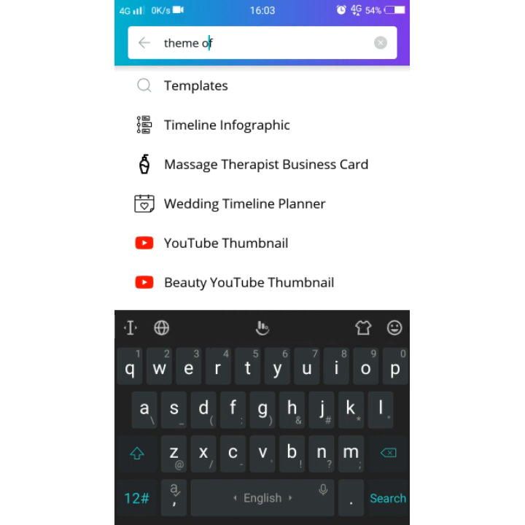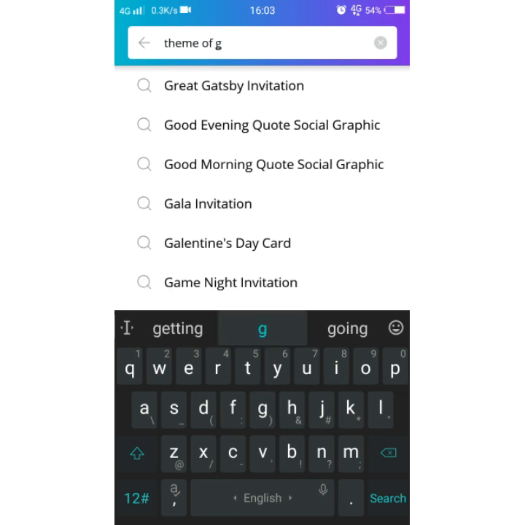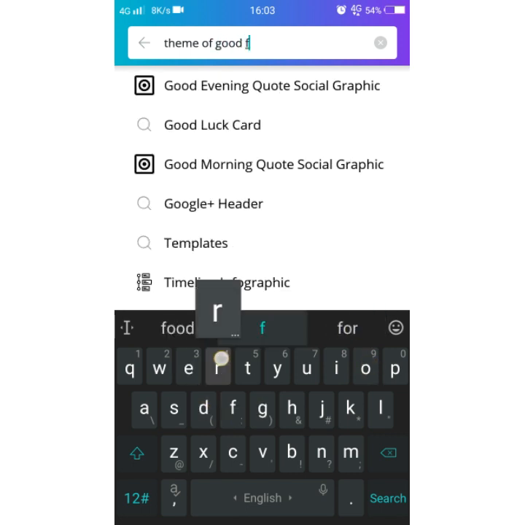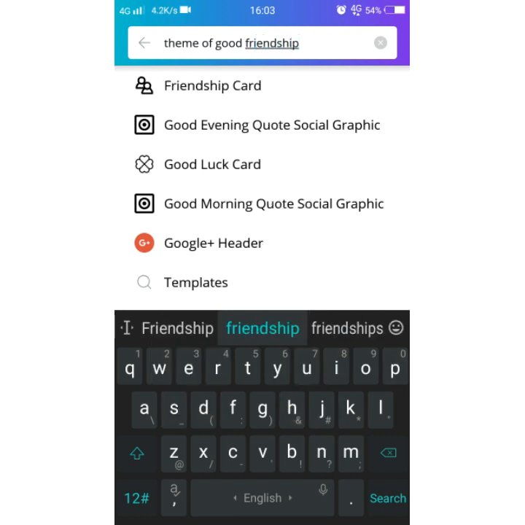Just look at this. I'm using my volume button. Okay, the cursor is moving, and when we long press, it will delete the sentence. Okay, now you can type theme of good friendship. And you can search.